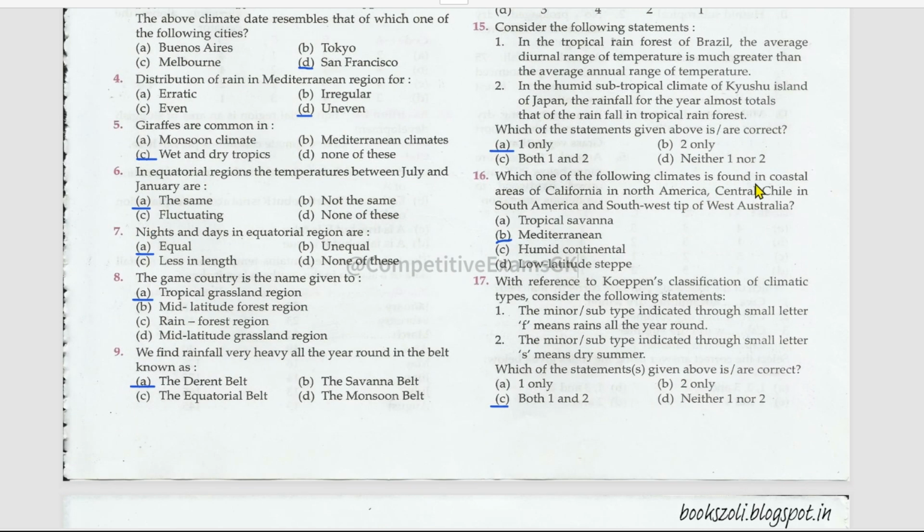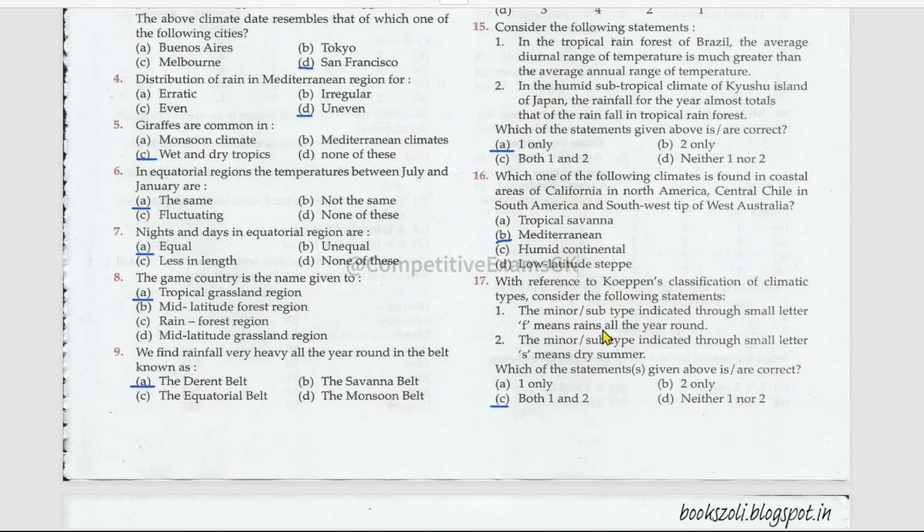Which one of the following climates is found in coastal areas of California in North America, central Chile in South America, and southwest tip of West Australia? That is Mediterranean. With reference to Köppen's classification of climate types, consider the following statements.